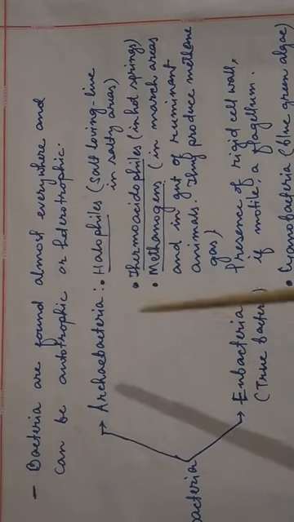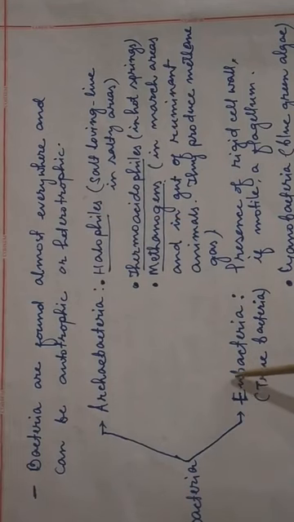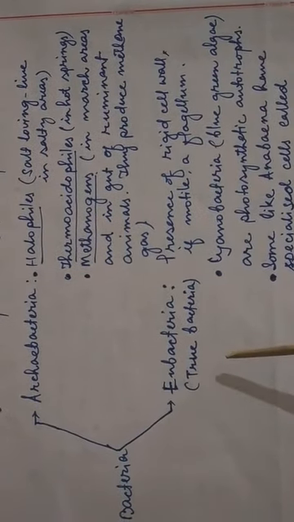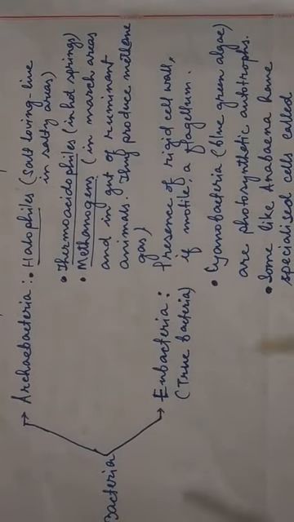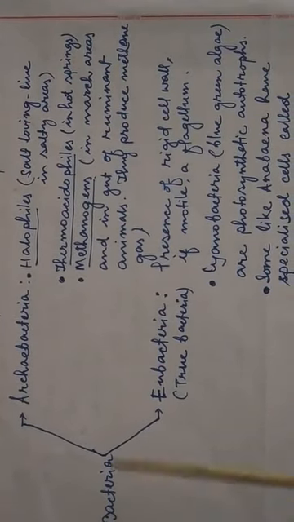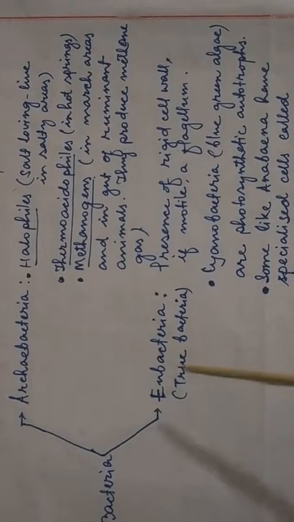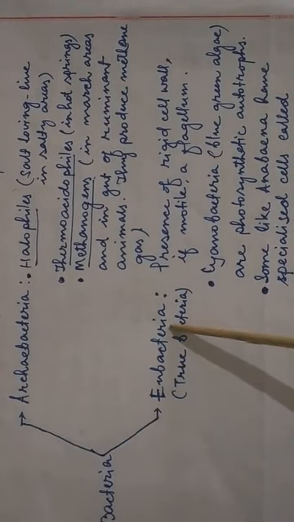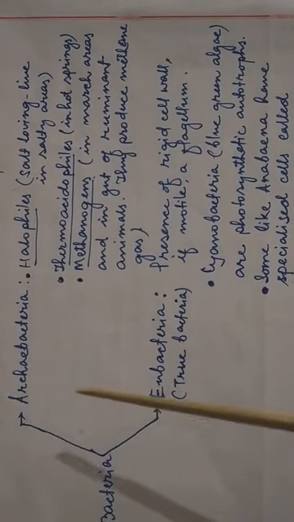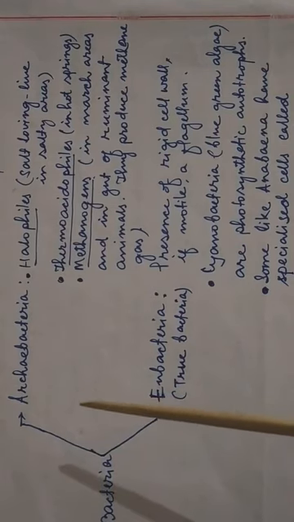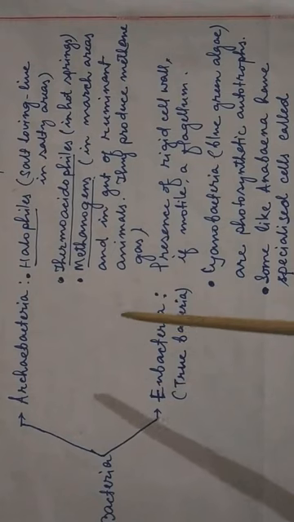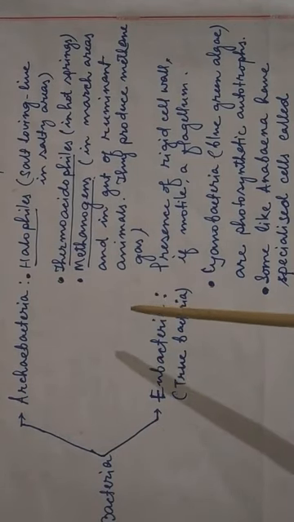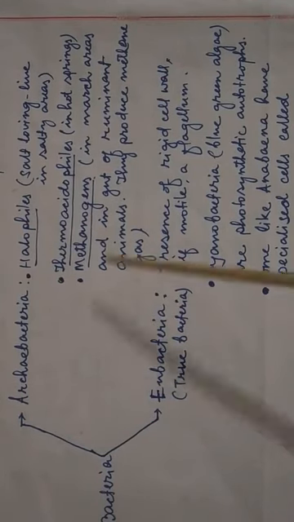Okay. Then this bacteria are of 2 types, Archaebacteria and Eubacteria. Bacteria can be divided into 2, Archaebacteria and Eubacteria. So, halophiles.